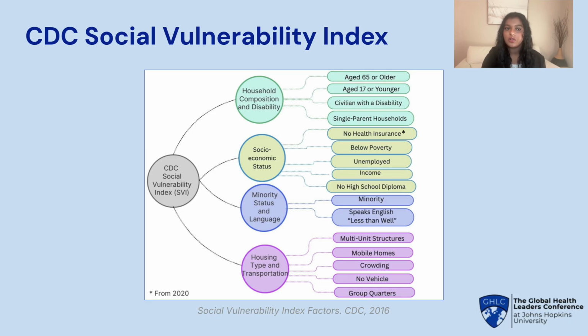The Centers for Disease Control and Prevention has developed a Social Vulnerability Index, which includes several factors. This index considers health-related factors in a community, such as the number of people with disabilities who may have difficulty evacuating during wildfires. It includes people without any health insurance who may be unable to afford emergency medical care. It also takes into consideration the number of older adults above the age of 65 who may face challenges due to pre-existing health conditions or mobility issues. In addition, it includes the number of children who may be more susceptible to illness. Furthermore, it considers other factors such as poverty and employment levels for each community.